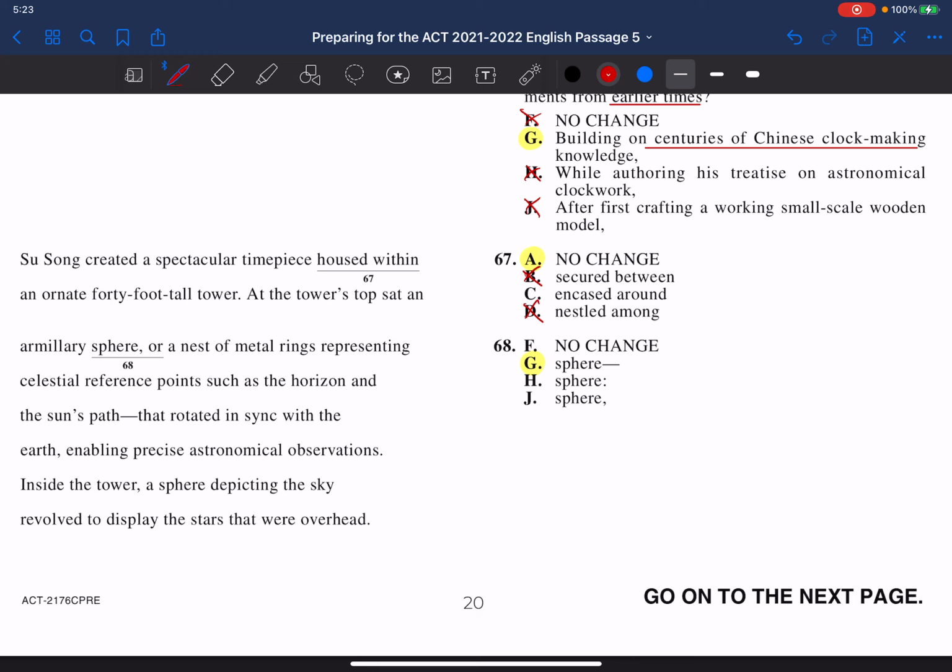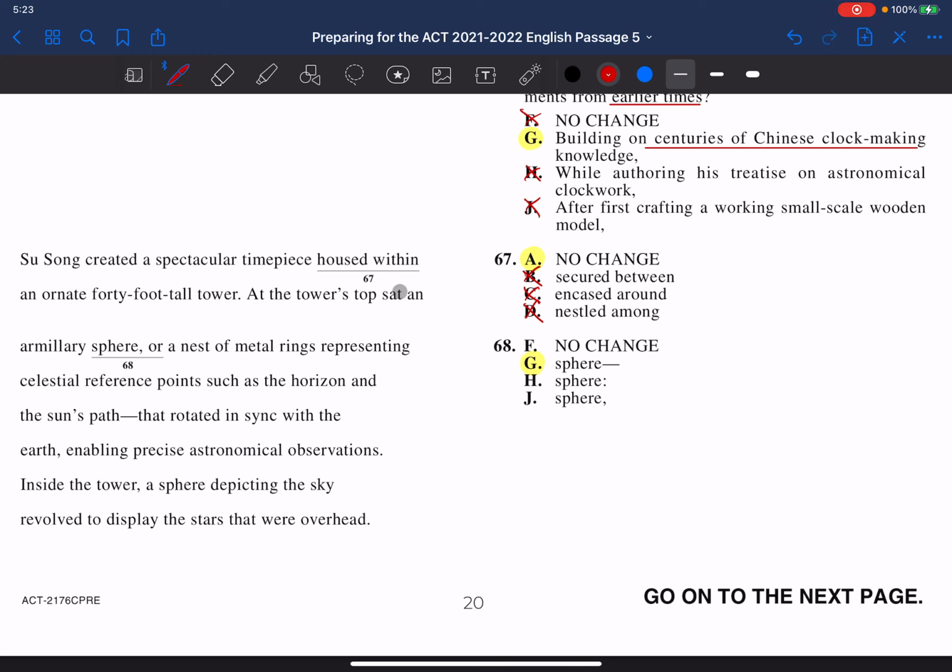All right. So he created this timepiece housed within a 40-foot tall tower. And so it is encased around it, whereas the idea of the 40-foot tall tower says that it's so big that this item is within it. So I think that's why letter A is the correct answer.